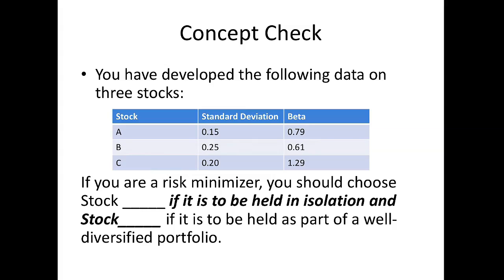Now if we're going to hold it as part of a well-diversified portfolio, then we're not really interested in the standard deviation of the individual stock. What we care about is its contribution to the riskiness of our portfolio. So we would like to choose a stock that has the lowest beta, and that would be stock B.